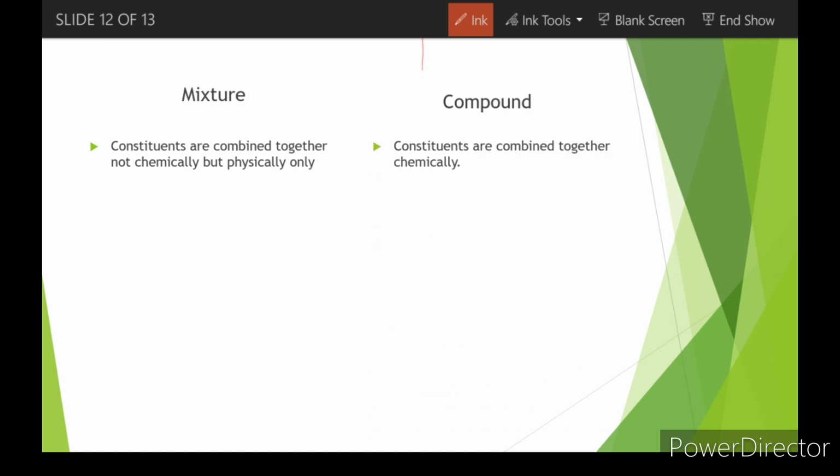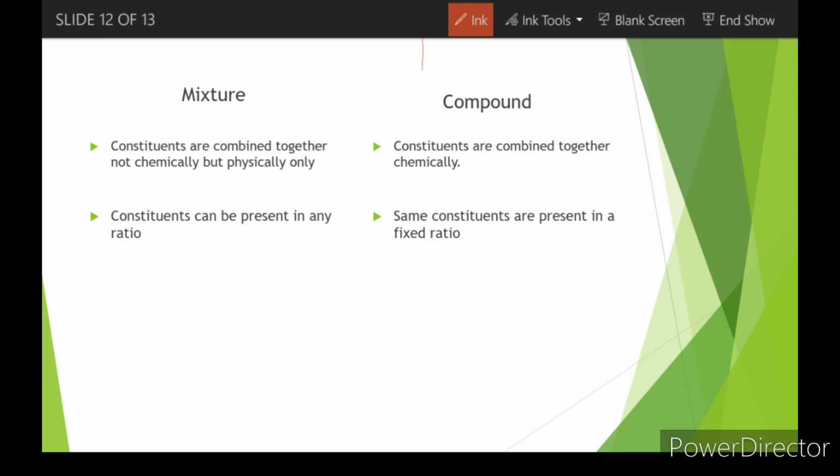Now, in case of compounds, the constituents are combined together chemically. When the iron sulfide is being formed, what happened? No matter how strong a magnet you bring in front of it, the iron particles are not coming out anymore, right? It is not iron anymore. It is a completely new thing. It's iron sulfide now. After that, in a mixture constituents can be present in any ratio, and in compounds the constituents should always be at a fixed ratio.